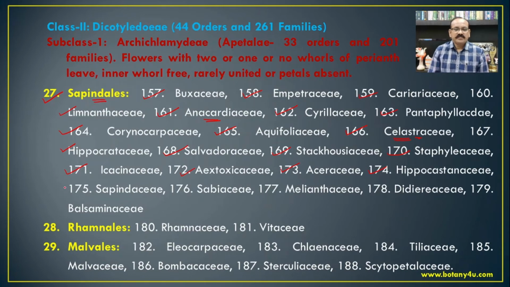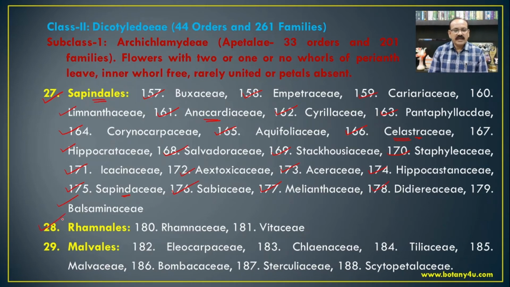Hippocastanaceae, then Sapindaceae, which includes the genus Sapindus, Cardiospermum, and Dodonaea viscosa, which are the very well known and common members of this family. Then Sabiaceae, Melianthaceae, then Didiereaceae, and Balsaminaceae, that is Impatiens balsamina is one of the members of this family, earlier which was in cultivation and now usually found in an escaped condition.